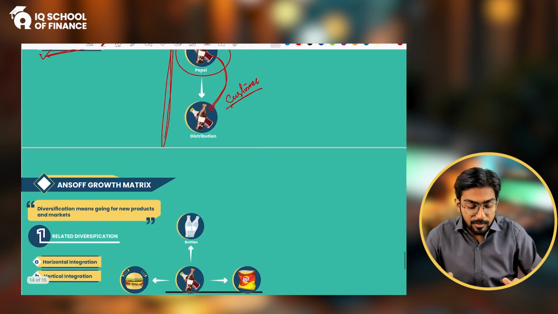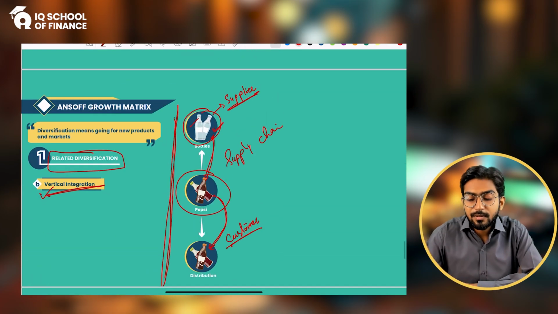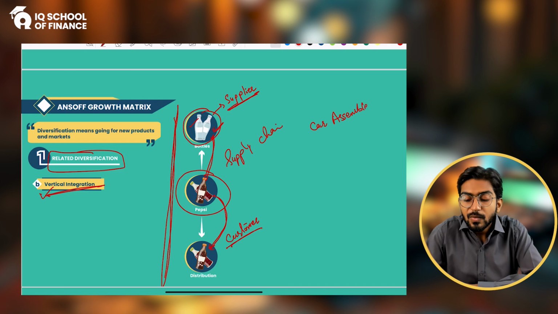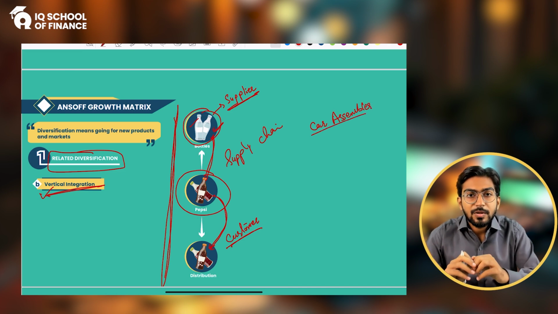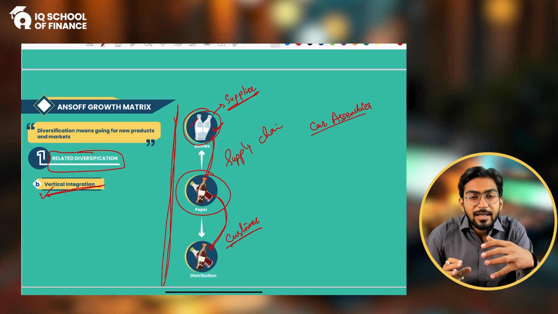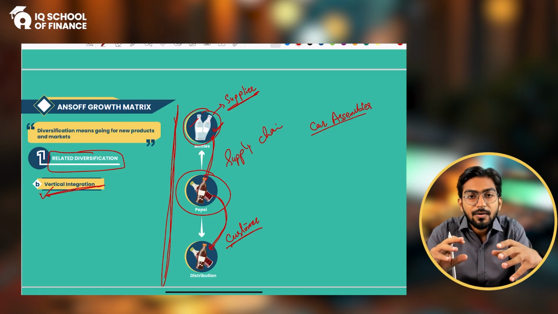Similarly, let me give you one more example. If you are a car assembler, you would be purchasing the car body from someone, the tires from someone, the seat foam, leathers, the gearbox, engine, and the system of the car, right?